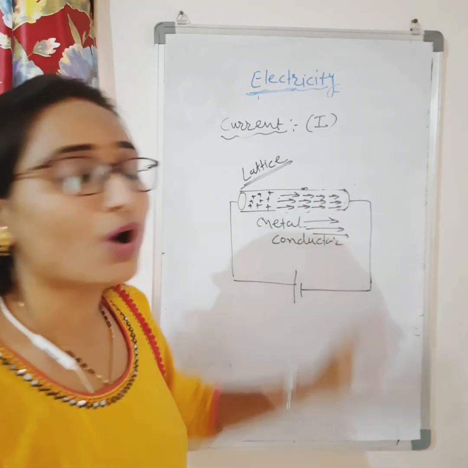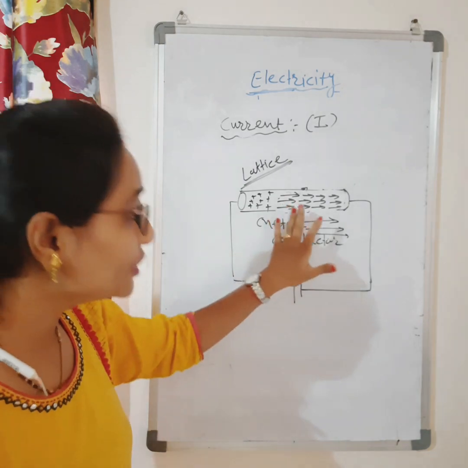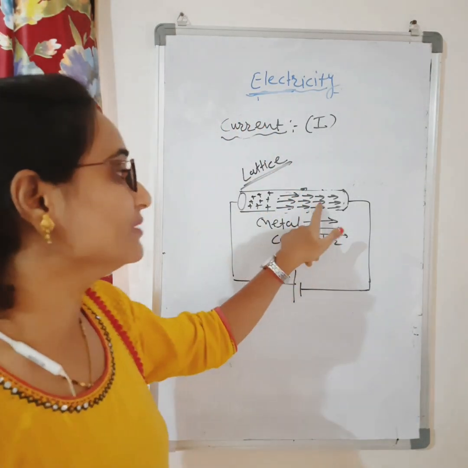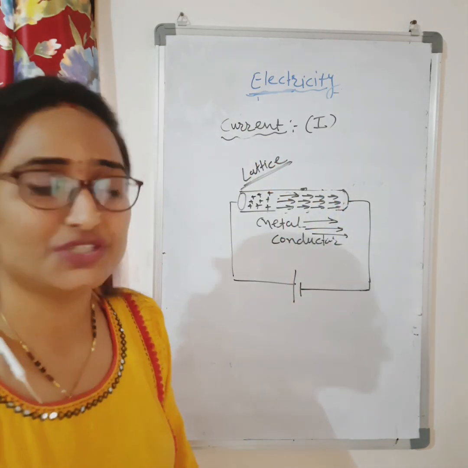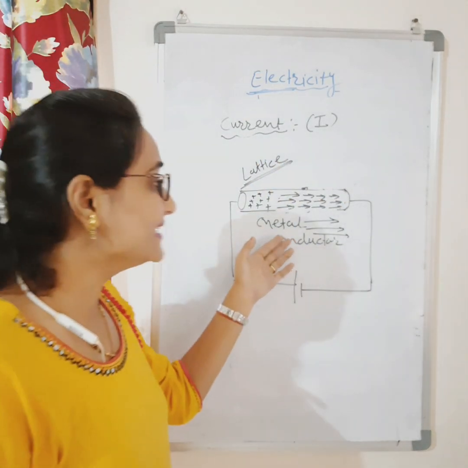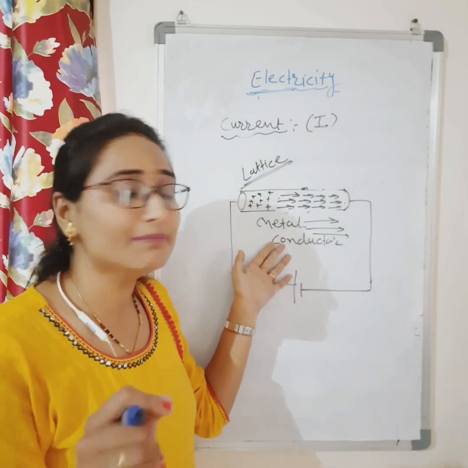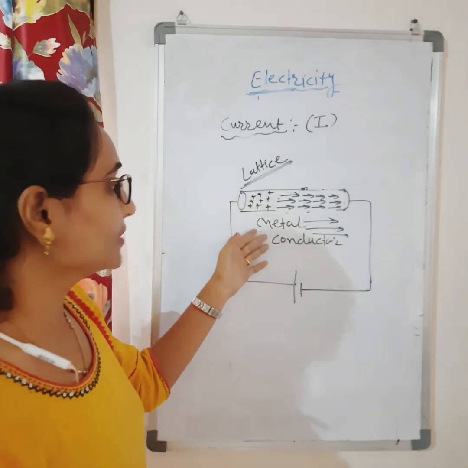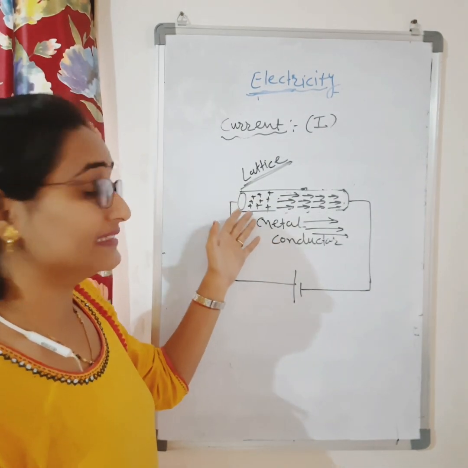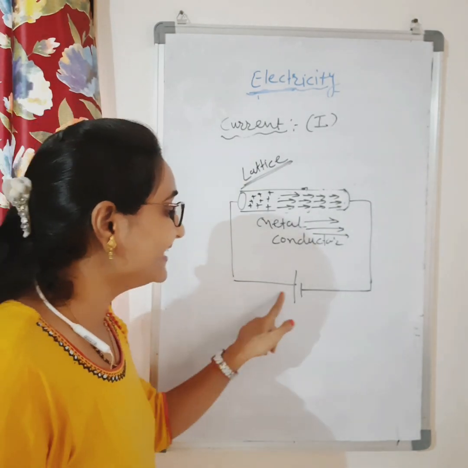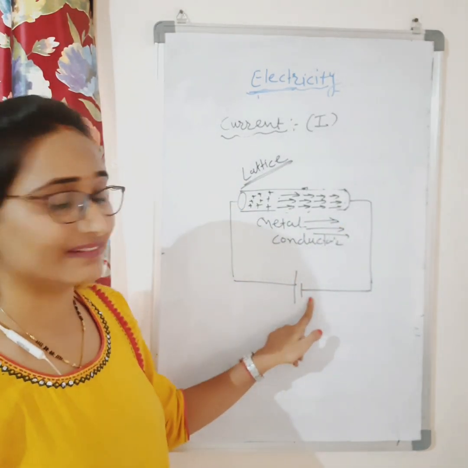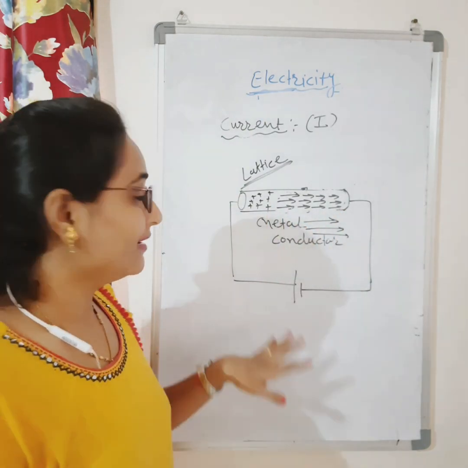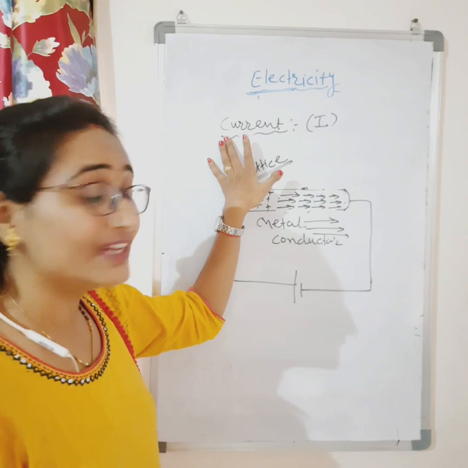This is called the ordered motion of electrons, and due to this ordered motion of electrons, electric current is generated. Clear? And this experiment was done by Lorentz and Drude. Then they understood that when we connect the ends of the conductor to the battery, the electrons move in a specified direction, and therefore there is electric current, and therefore the bulb will glow.